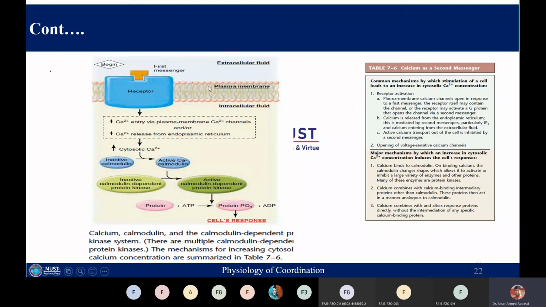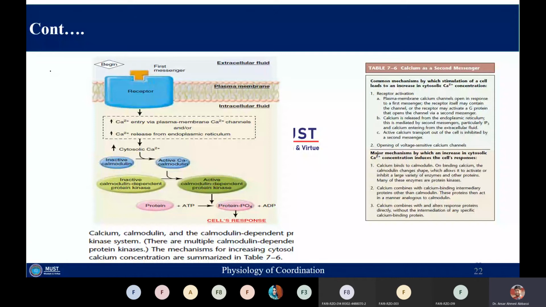Similarly, I have told you that IP3 will also result in calcium release from the endoplasmic reticulum. Once the calcium concentration is increased in the cytosol, the calcium will bind with a calcium binding protein called calmodulin. Once calcium binds to calmodulin, calmodulin is activated, and it will activate a kinase called calmodulin dependent protein kinase.